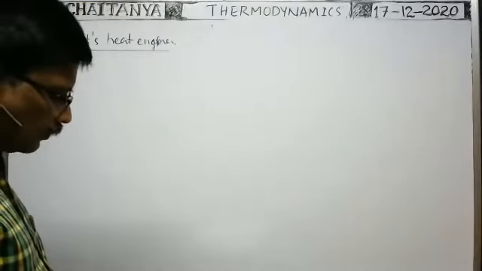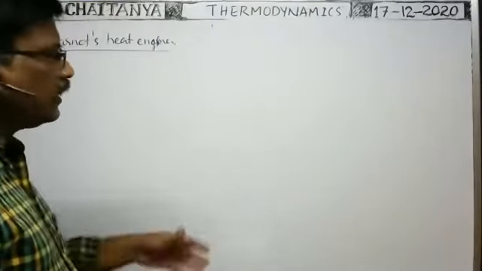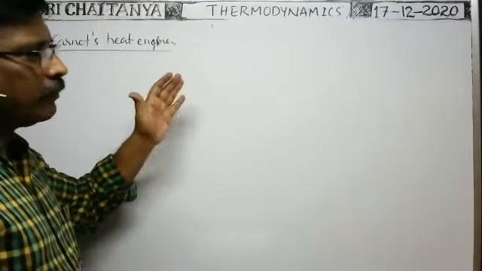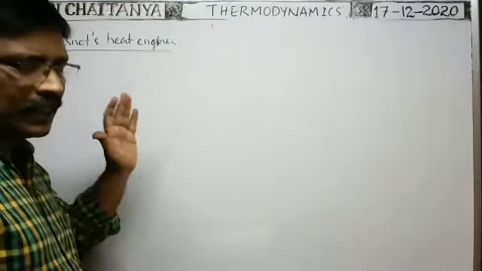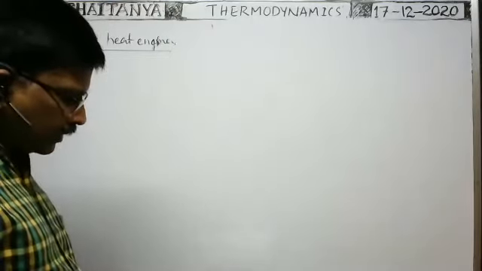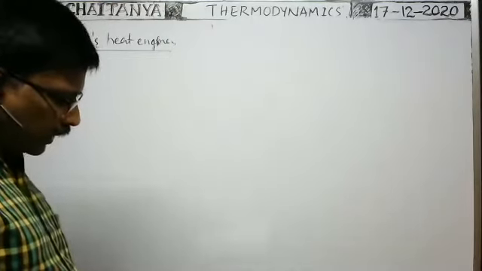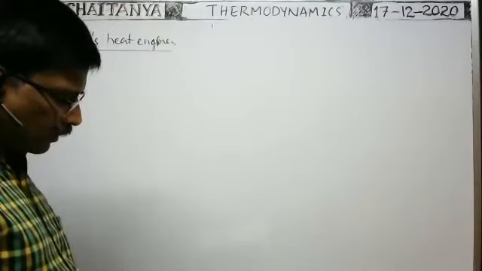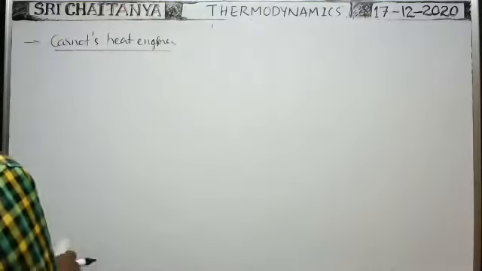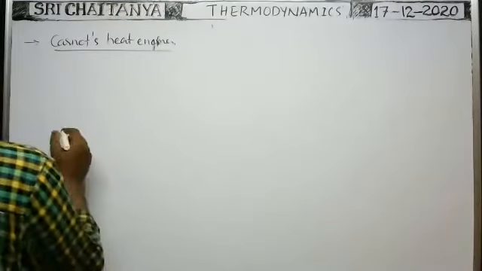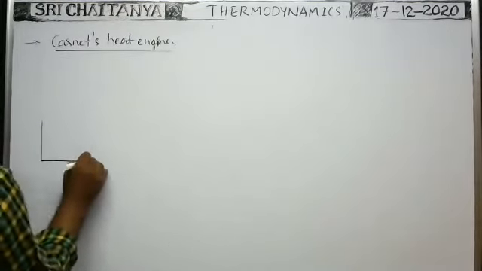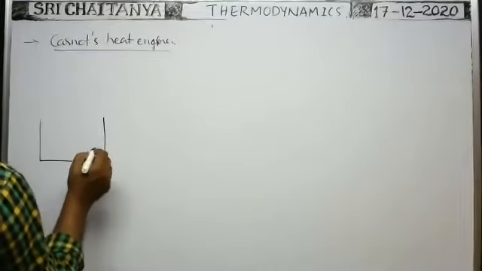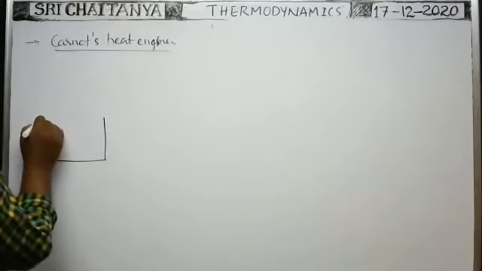Next, it has a sink. Sink means a cold reservoir whose temperature is constant at T2, and it also has high thermal capacity or high specific heat. Next, the working substance. Here in this Carnot's heat engine, I will discuss the important parts.